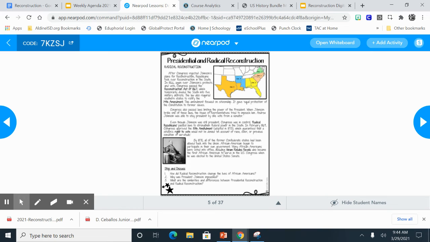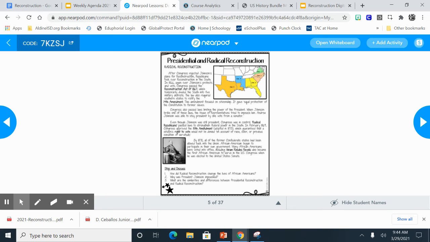And that was a big thing because if you remember the Dred Scott decision, it said that freed or enslaved people were not citizens. So they earned their citizenship. And then by the 15th Amendment, now they had the right to vote. So free, 13th; citizenship, 14th; voting rights, 15th. Okay. So they were able to get those rights.